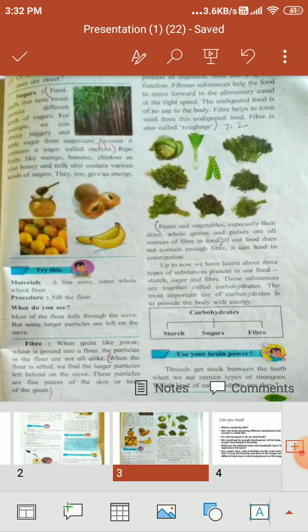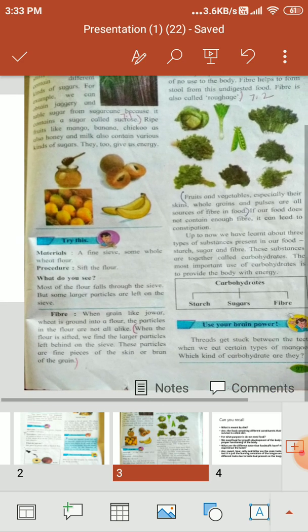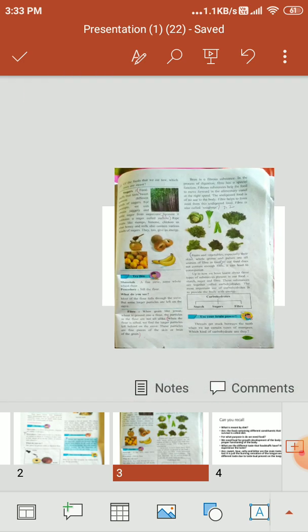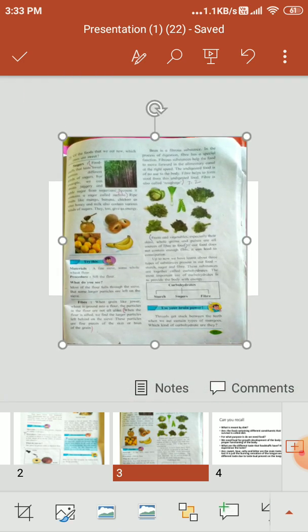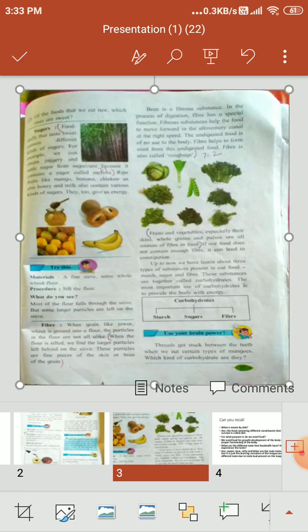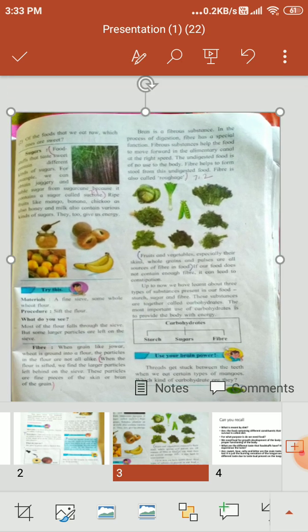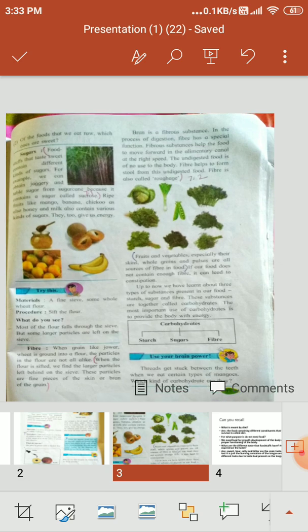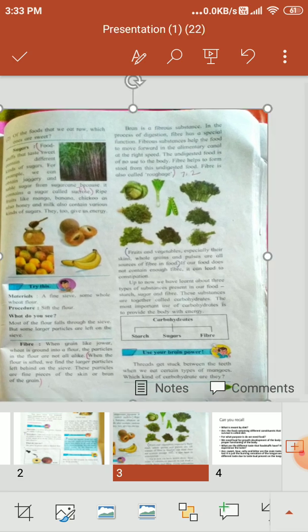Now here also in the Try This, you have been given a fine sieve and some whole wheat flour. Simply, in the kitchen when mama is making roti, she sieves all the flour. Then when she sieves the flour, some fiber particles, some rough particles, are left over on the sieve. That is the main fiber. Large particles are left behind on the sieve. These particles are fine pieces of the skin or bran of the grain. Bran is a fibrous substance.